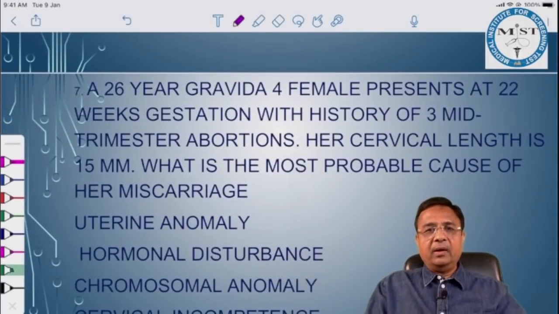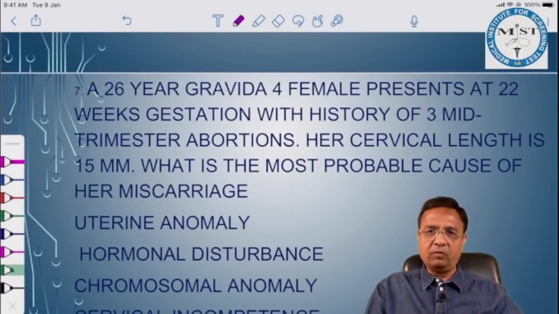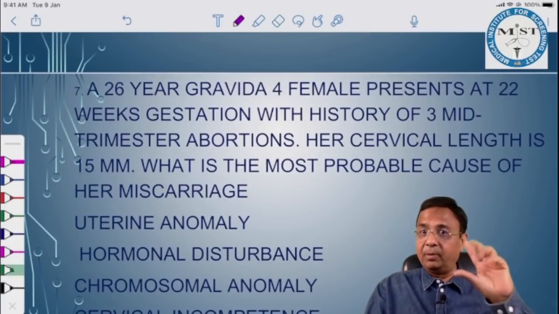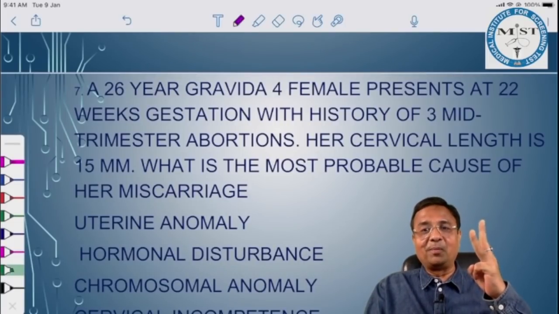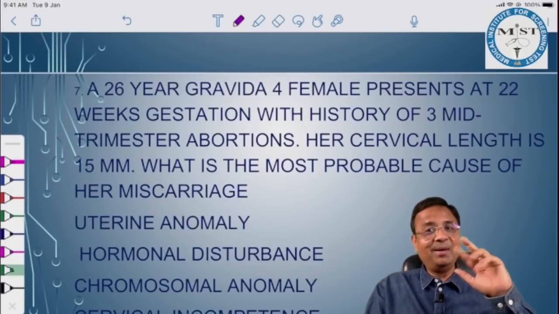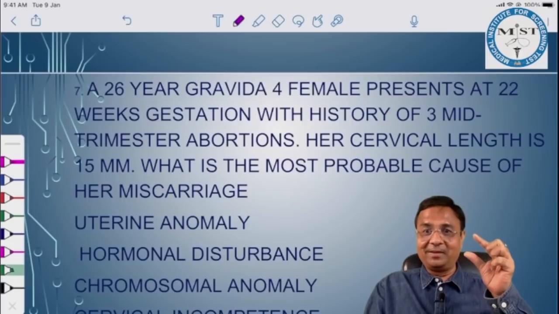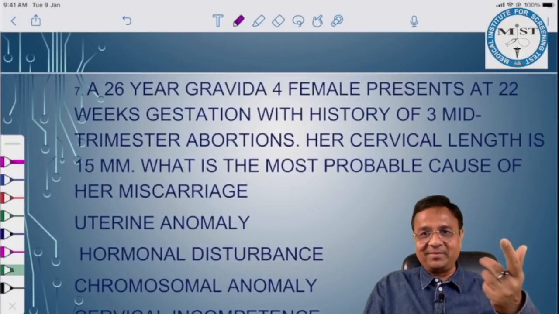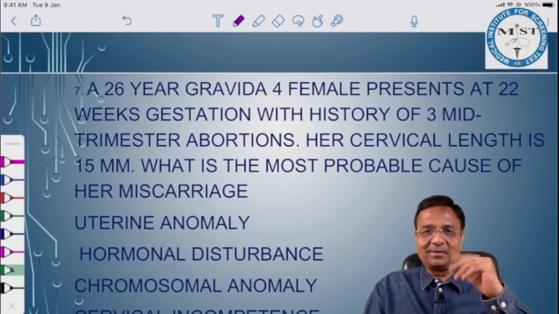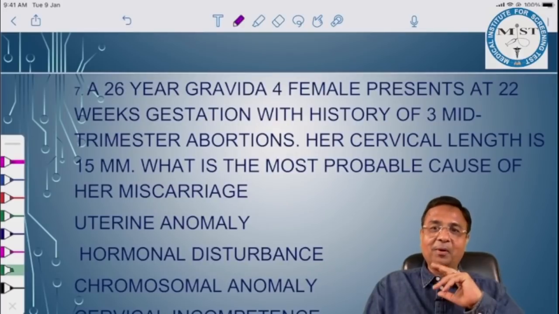Another question: a 26-year-old gravida 4 female presents at 22 weeks gestation with history of 3 mid-trimester abortions. So she is presenting at 22 weeks and there is a history of 3 mid-trimester abortions, recurrent abortion, habitual abortion. If there is a history of 3 or more abortions, this is called recurrent or habitual abortion. Her cervical length is 15 mm, short cervix. If it is less than 2.5 centimeters in pregnancy, it is a short cervix. What is the most probable cause of her miscarriage?